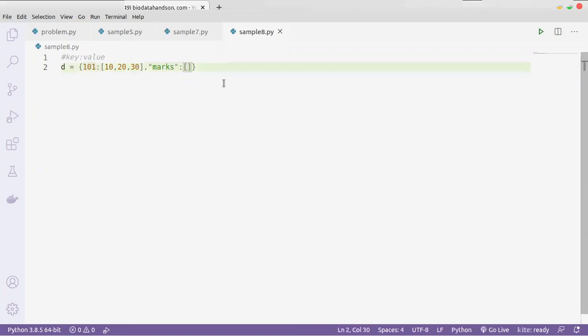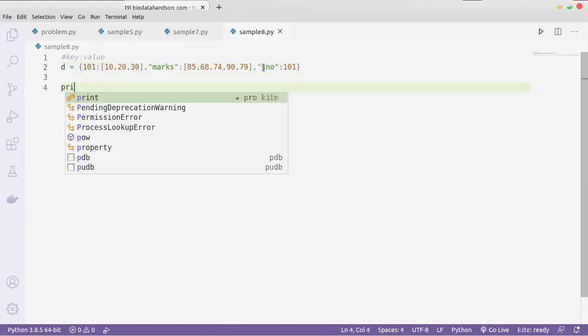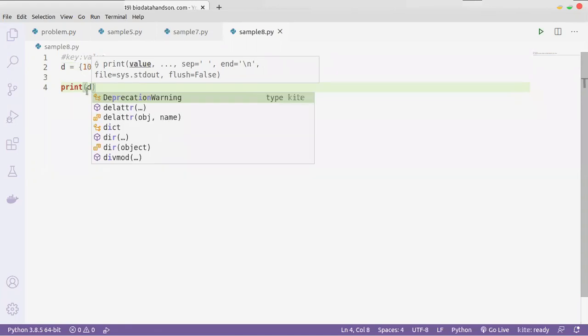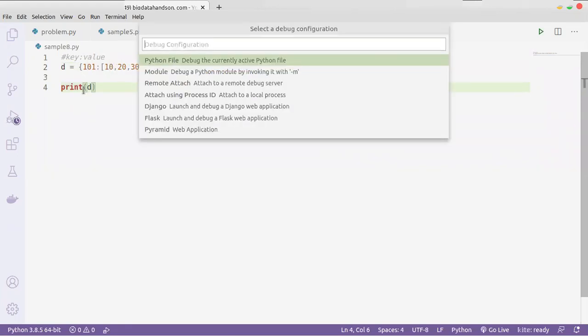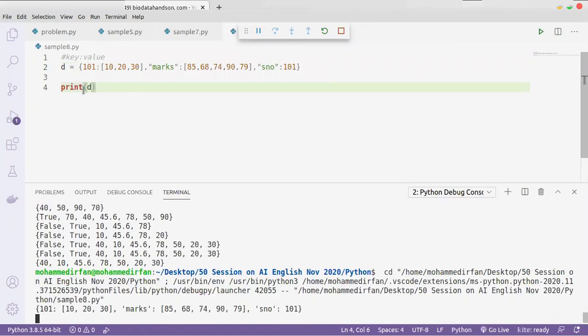Okay, the values like 85, 68, 75, like this we can give. Okay, it can be anything, the key can be anything or the values can be anything, like say SNO, student number, you can say 101. Okay, now let's print the dictionary. So the dictionary came like this.